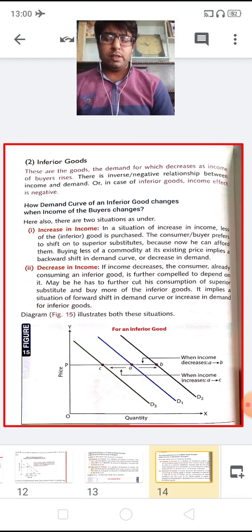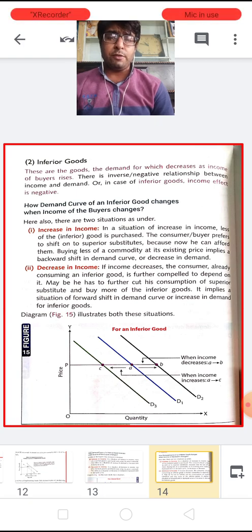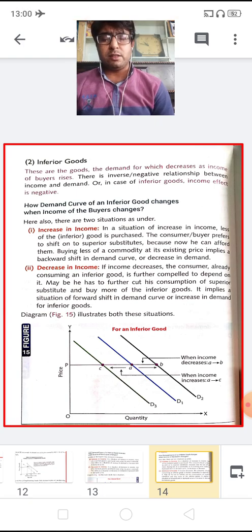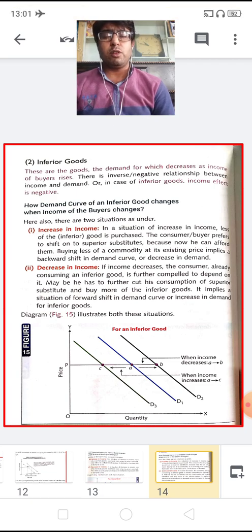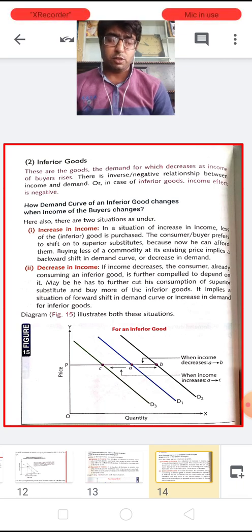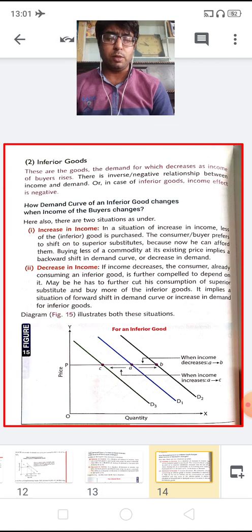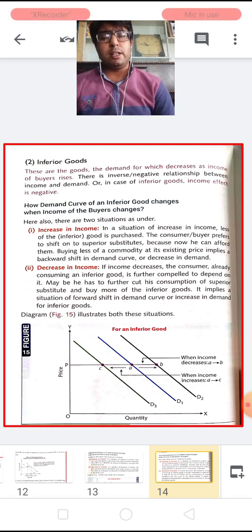So children, always understand, if there is an increase in income, then the consumer will shift from the inferior goods to the best substitute goods. Now he is in an affordable condition to consume better quality products, the best goods which are available. The second situation is a decrease in income.